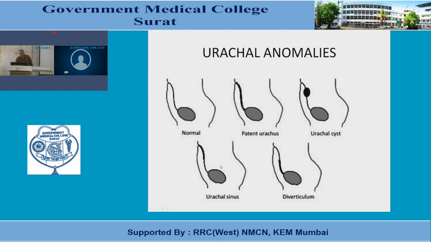And just the reverse of that, the part of the urachus towards the urinary bladder fails to fibrose. So a urachal diverticulum arises from the apex of the urinary bladder. But that does not communicate with the umbilicus, because the distal part of the urachus towards the umbilicus has fibrosed. So these are certain urachal anomalies.